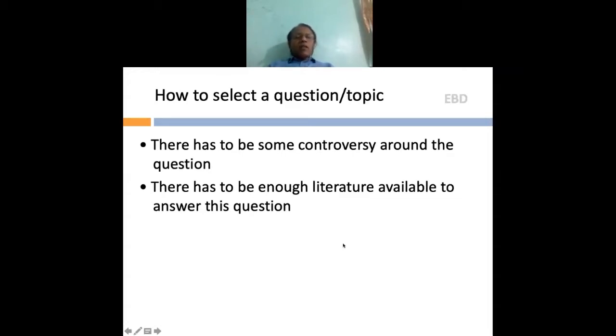I'll give you an example of lichen planus being malignant or not malignant. It's an age-old controversy, and as far as I know, not much systematic review work has been done on this topic. So this can be something: a controversial topic, a lot of literature. So this can be identified as a topic.